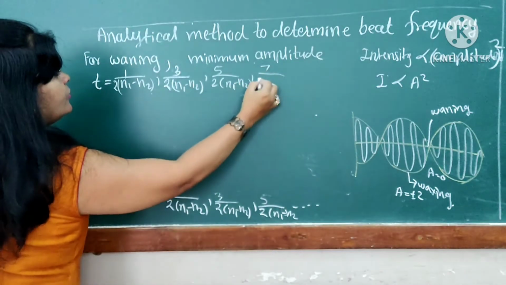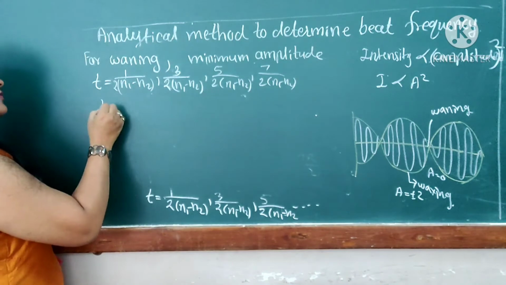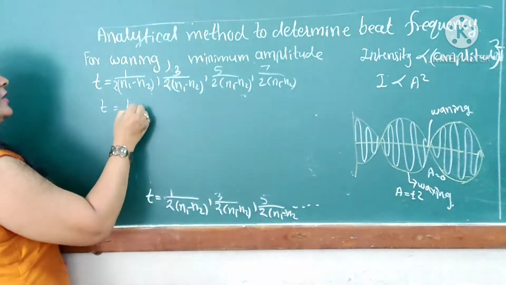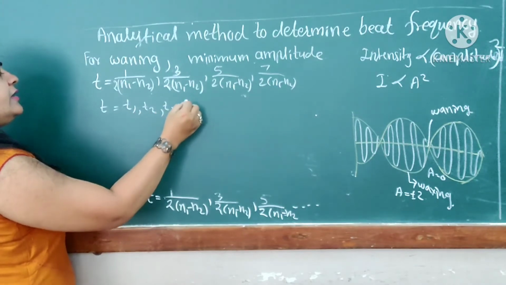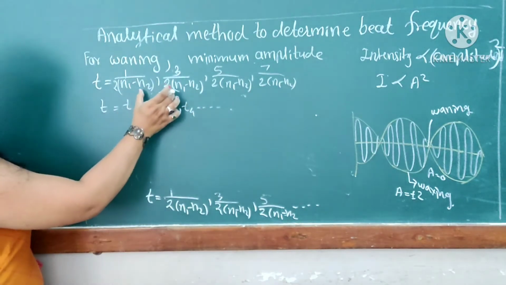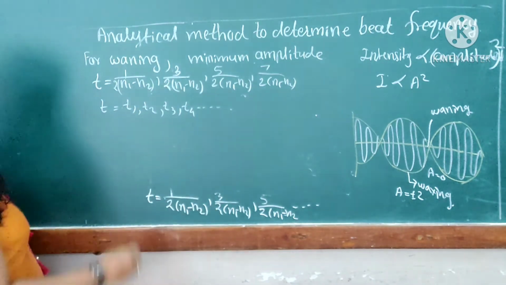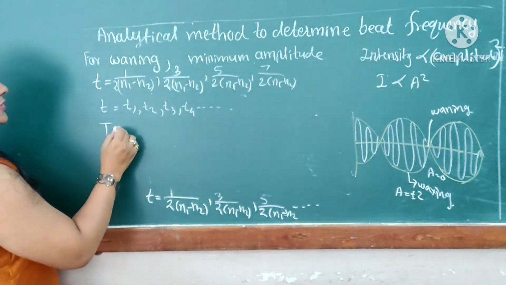Next term is 7 upon 2 (N1 minus N2). Next we'll give the series name for each term of it: T1, T2, T3, T4, like that. Okay.